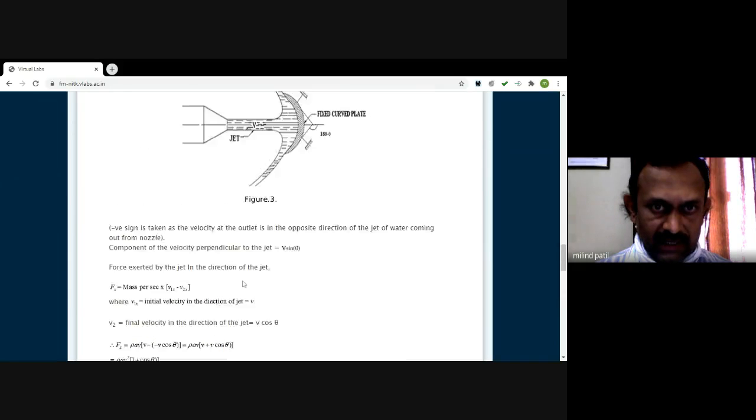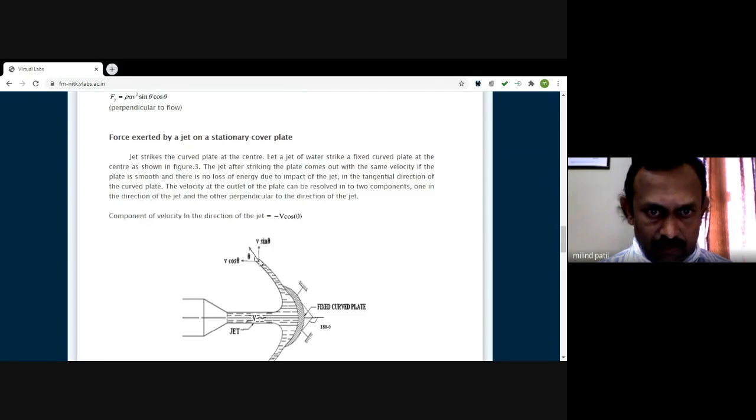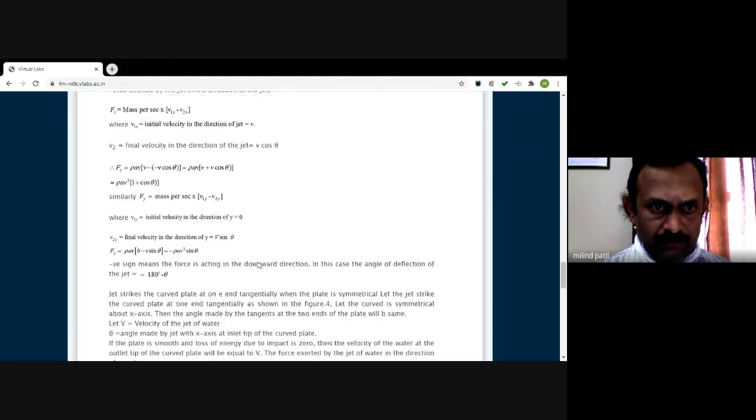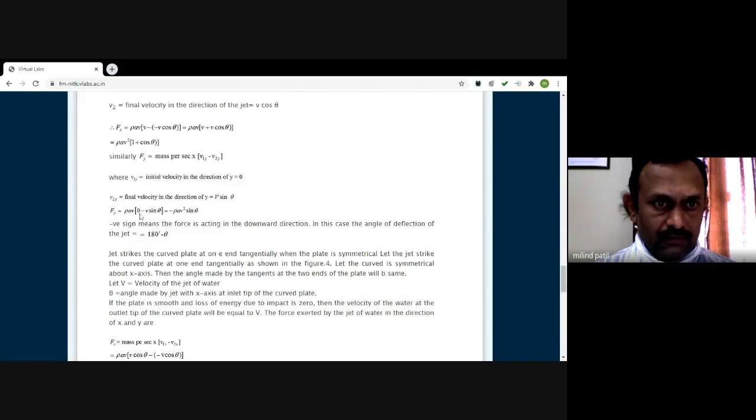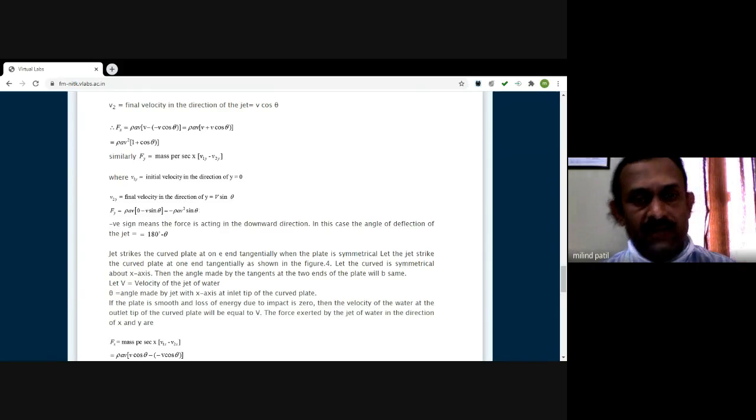V sine theta is acting in the positive y direction, and hence its sign is positive. Substituting rho AV as the mass, initial velocity 0, final velocity v sine theta, we obtain F of y is minus rho A v square sine theta. This negative sign indicates that the force is acting in the downward direction.